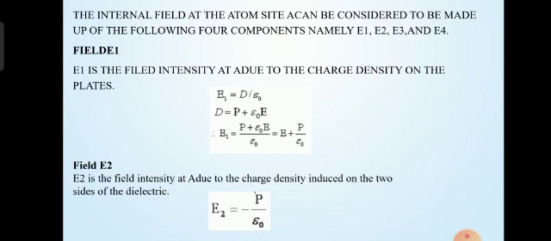Field E1. E1 is the field intensity due to the charge density on the plates. E1 = D/epsilon naught. From that, D = P + epsilon naught E, so E1 = (P + epsilon naught E)/epsilon naught. From that we can write E1 = E + P/epsilon naught. Now field E2. E2 is the field intensity due to the charge density induced on the two sides of the dielectric. We can write this as E2 = minus P/epsilon naught.